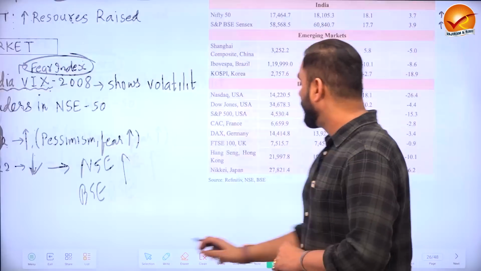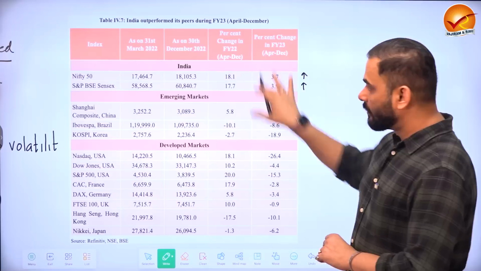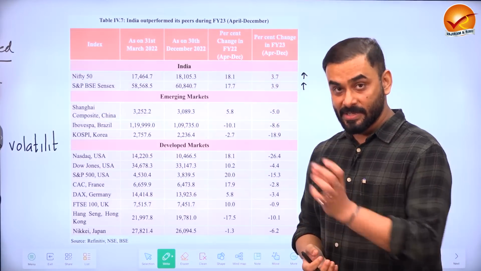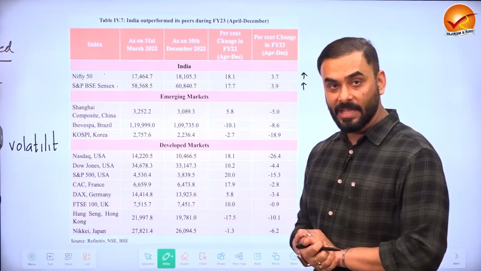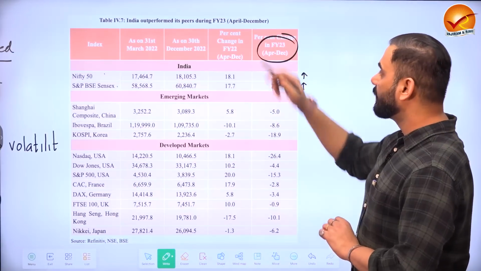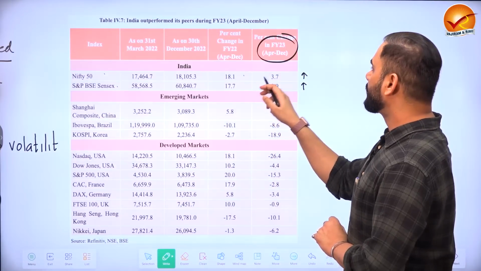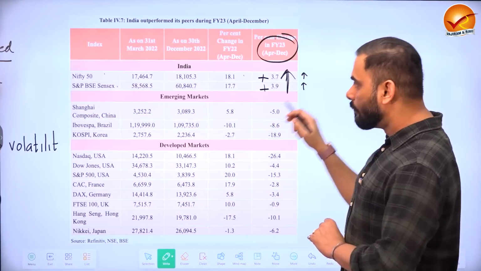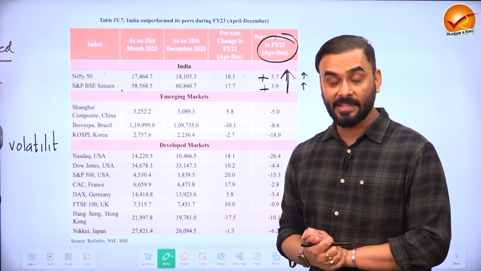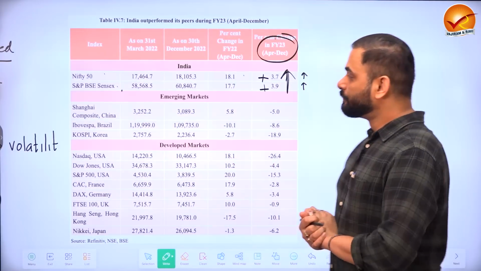So let us see, the economic survey has given a comparison. We don't need to look at the entire data. We just need to look at some parts of it. So for example, this is for India, NSE Nifty 50 and BSE Sensex. This is for the year 2022-23. Compared to the previous year, there has been growth. See, positive. So both NSE Nifty 50 and BSE have increased, which means our stock market has shown good performance.